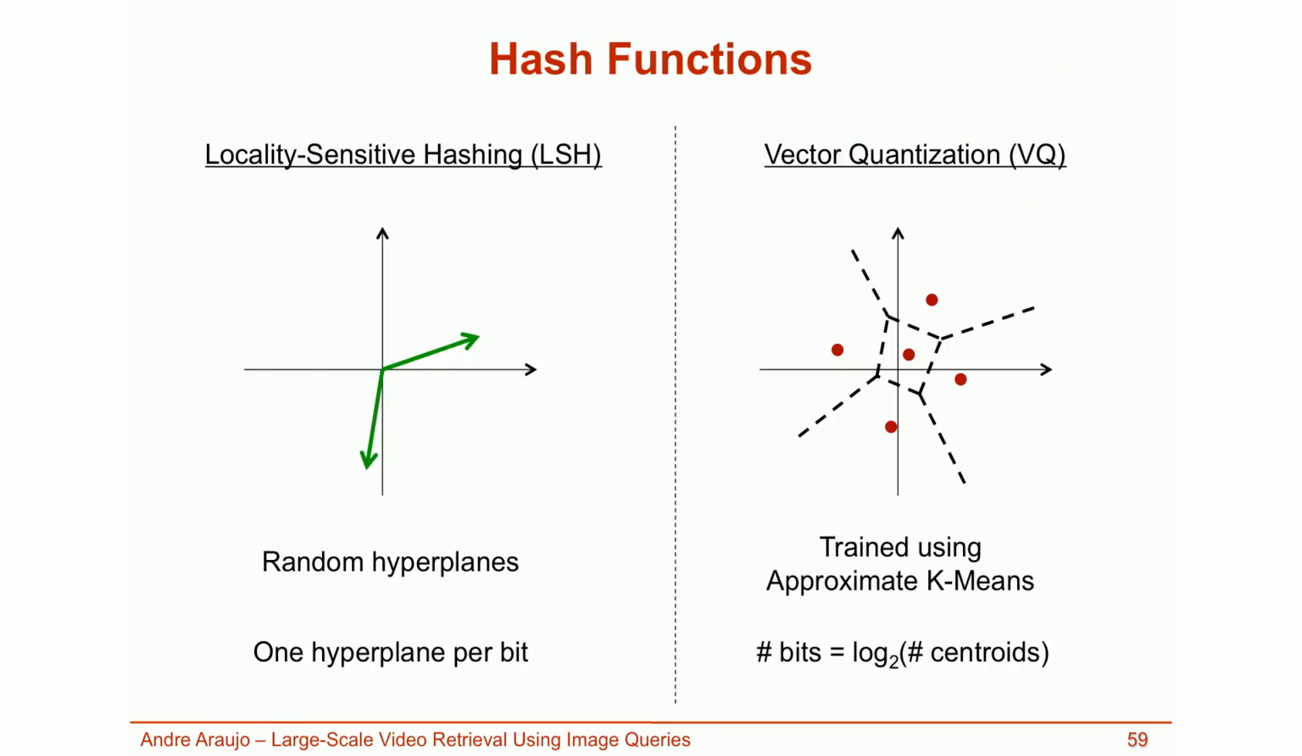Now let's consider which hash functions to use. In this work, I consider random functions using locality-sensitive hashing and quantizer-based hashes. I consider locality-sensitive hashes that work by projecting to random hyperplanes followed by sign binarization. In this case, to get n bits, we need n random hyperplanes. On the right, I show quantizer-based hashes. These are trained using approximate k-means, which uses approximate nearest neighbors to speed up vector quantization. In this case, the number of bits we get is equal to the log of the number of centroids.